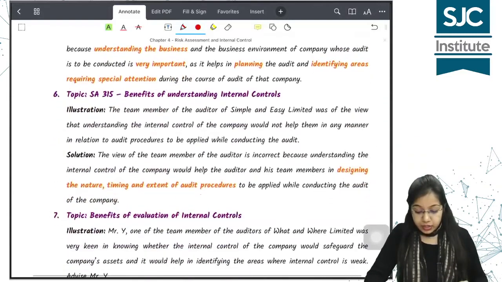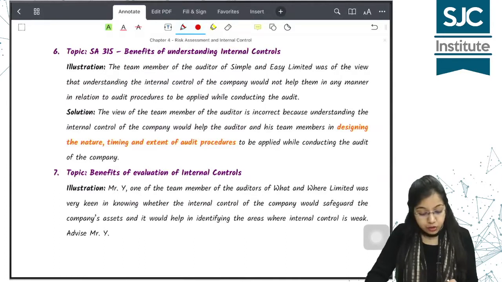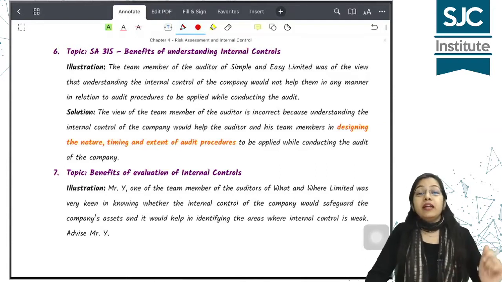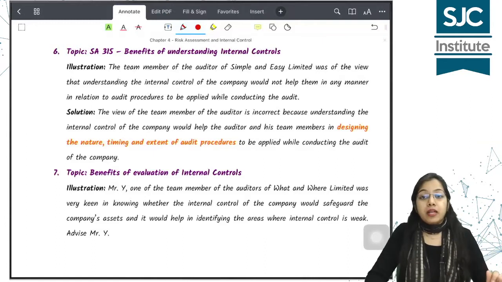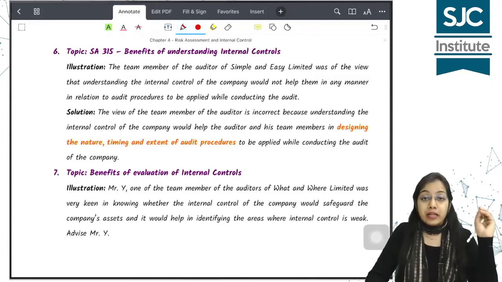Okay. Next question देखो. Illustration. The team member of the auditor of Simple and Easy Limited was of the view that understanding the internal control of the company would not help them in any manner in relation to audit procedures to be applied while conducting the audit. तो अब इनको लग रहा है कि चलिए प्लानिंग में हेल्प करेगा, बट जो ऑडिट प्रोसीजर्स हम परफॉर्म करेंगे उसमें इंटरनल कंट्रोल्स हमें कहीं पे भी बेनिफिट नहीं करेंगे. इंटरनल कंट्रोल्स की अंडरस्टैंडिंग विल नॉट हेल्प अस.